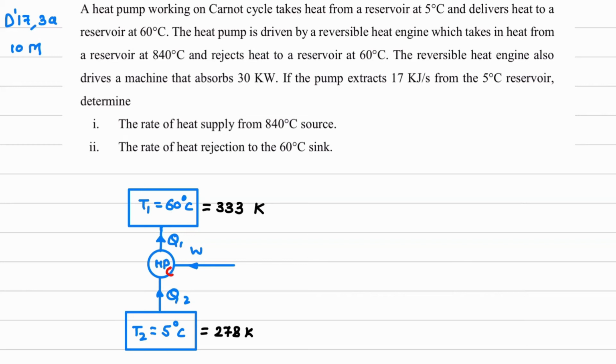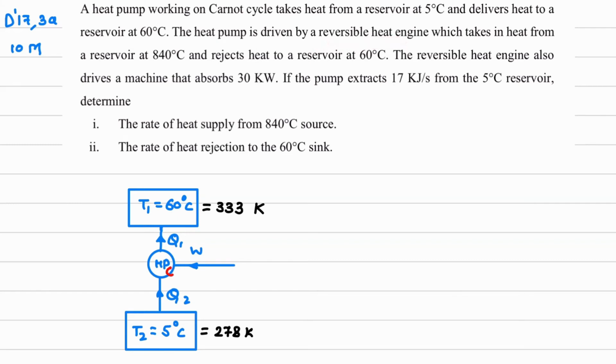Then we'll read the next part of the question. The heat pump is driven by a reversible heat engine. Okay, now this is not reversed. Reversed means either it will be a refrigerator or heat pump, but this is reversible. So this is Carnot heat engine.